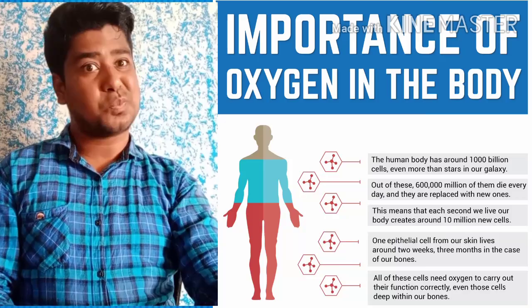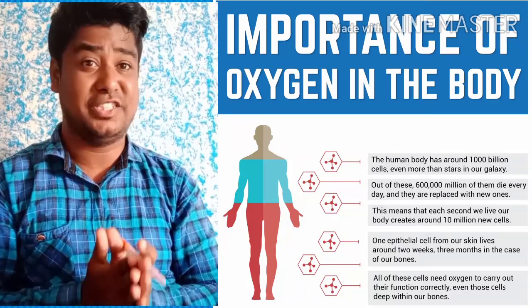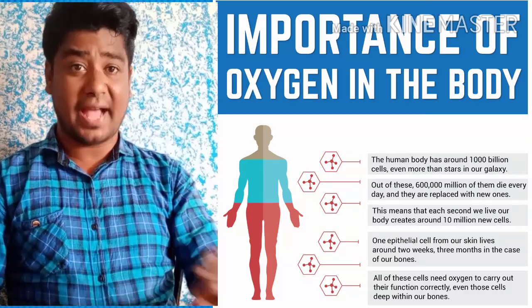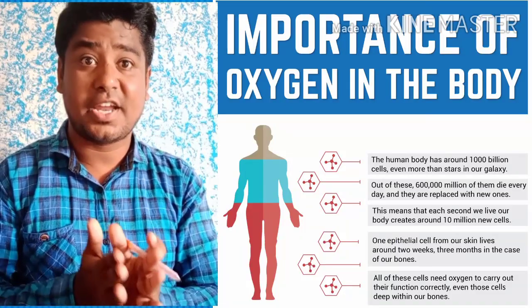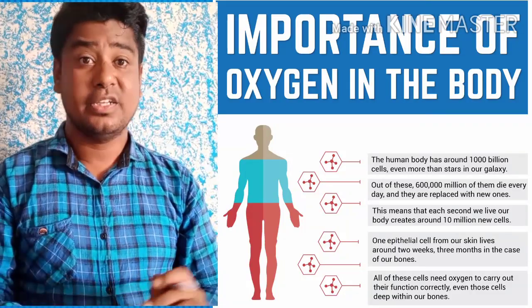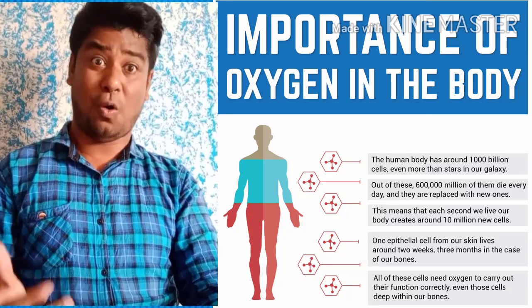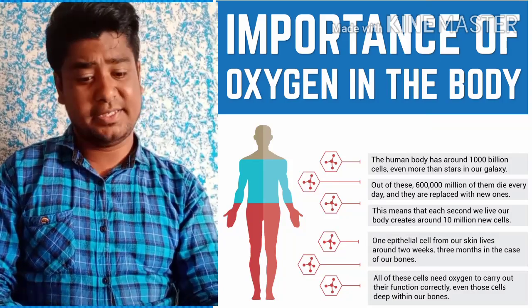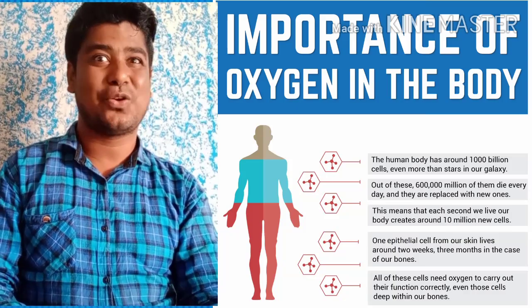Let's take the transportation of oxygen. You know that oxygen is very vital for our life. Without oxygen, any organism, if it is not an anaerobe, cannot survive. So how is that oxygen transported in our body? Oxygen is the goods here which has to be transported, and it's not a part of our body, it's from outside, so we can call it a foreigner.